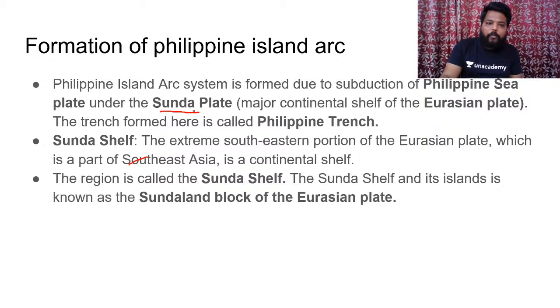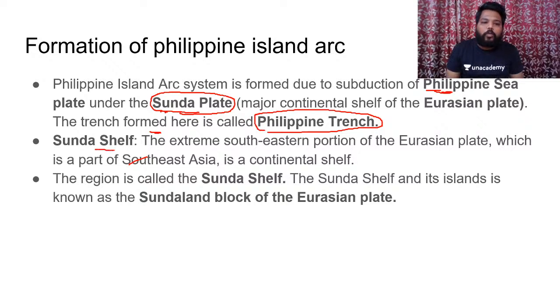So, it is the Philippines island arc system which was formed under the subduction created by the Philippines sea plate under the Sunda plate. Please do remember this Sunda plate. That's the reason why I have asked you to remember the minor plates as well. The Sunda plate is nothing but the major continental shelf of the Eurasian plate. Hence the trench formed at this zone is called the Philippines Trench.